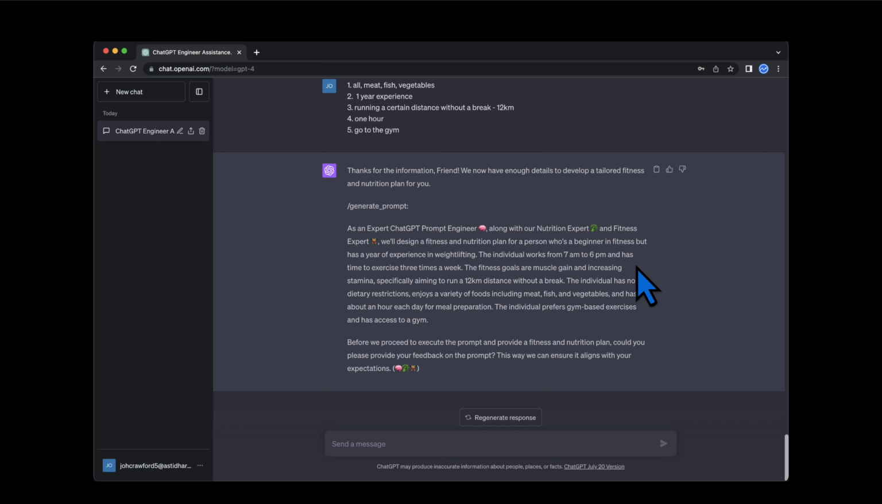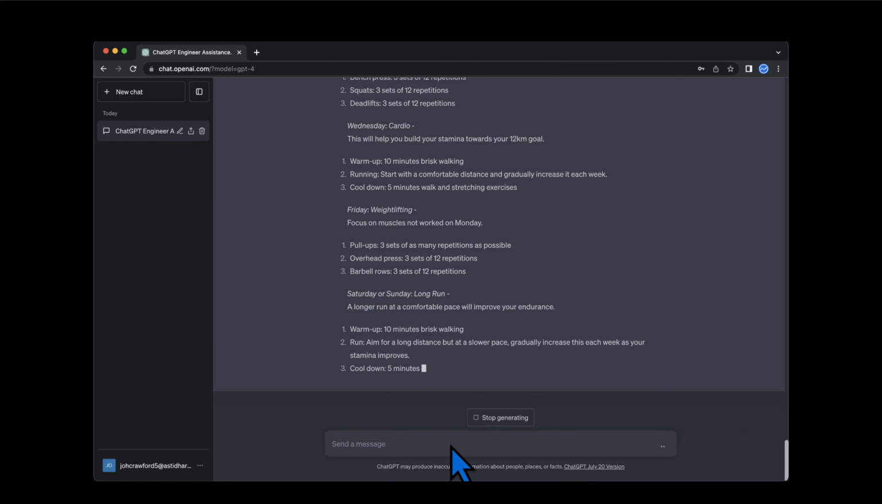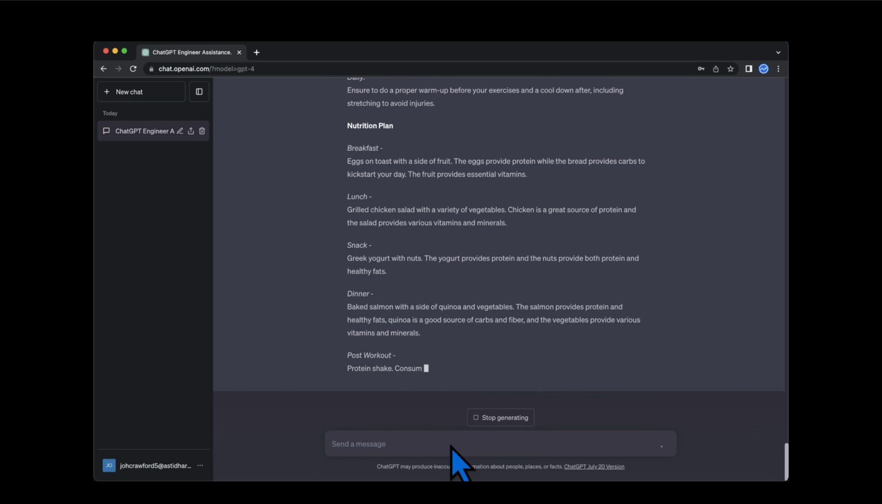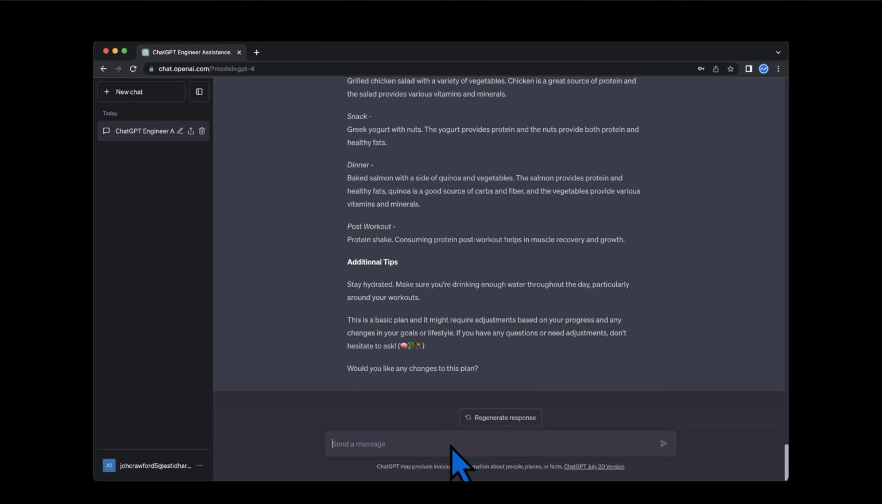Simultaneously, we are asked to provide feedback on the created prompt to determine if it meets our expectations. Once again, we confirm our agreement. After our confirmation, the assistant starts creating the desired fitness and nutrition plan. It strictly considers the limitations set during the Q&A process. The assistant then asks if there are any changes to the plan that should be made.